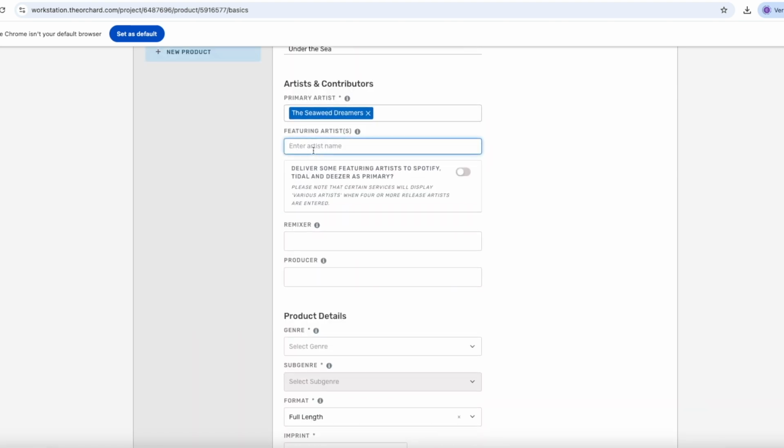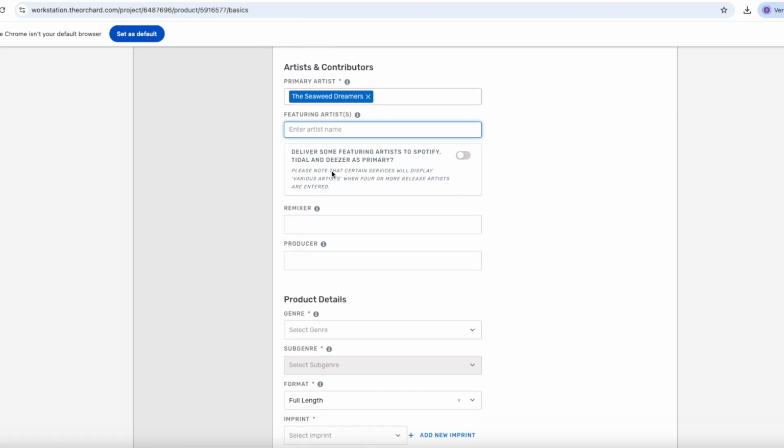So below primary artist, we find featuring artists. This should be filled in if there's another artist who is not part of the main group featured on all the tracks on the album or single. Since there's no featuring artist on this album, we do not enter anything in this field.